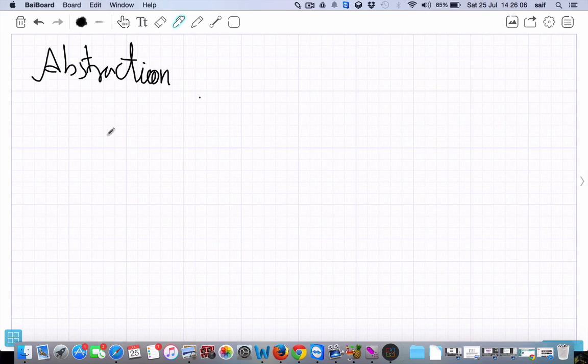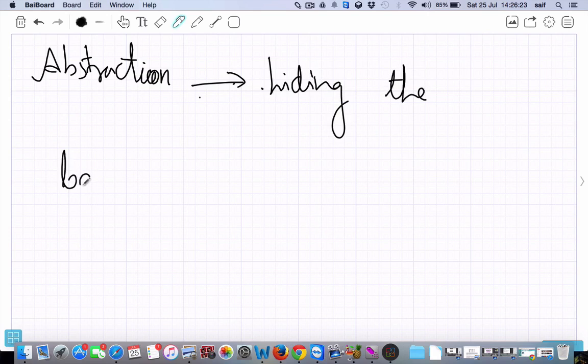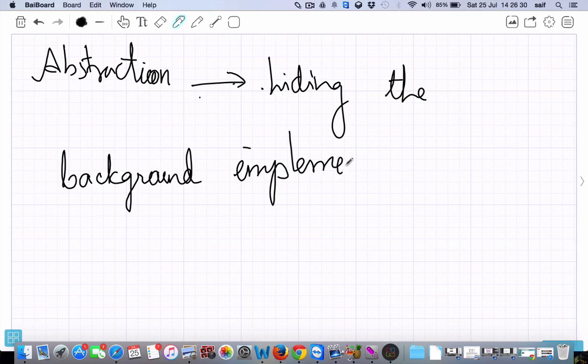Abstraction is hiding the background implementation. It means, like, you will enter a username and password, but you can't see the backend of what is happening behind the scenes. So that is known as abstraction. It's called hiding the background implementation.